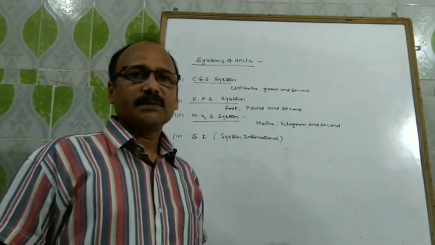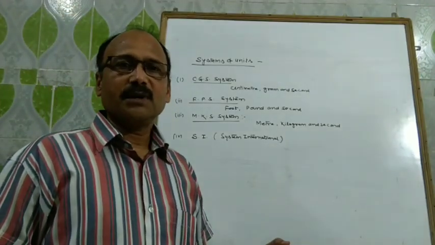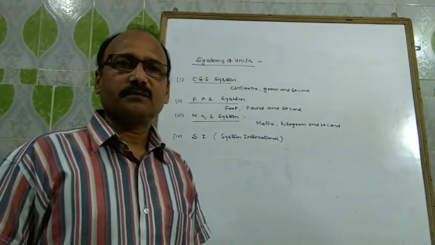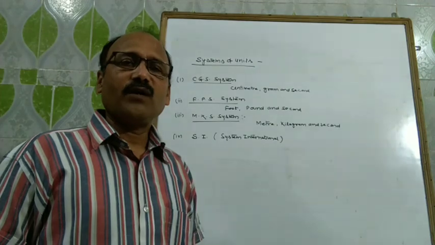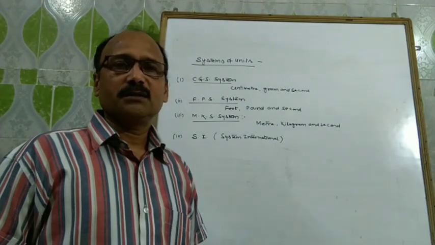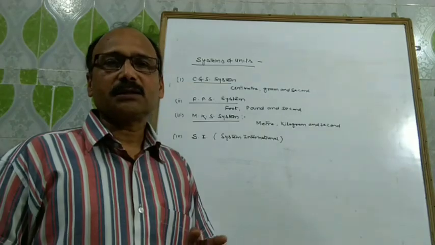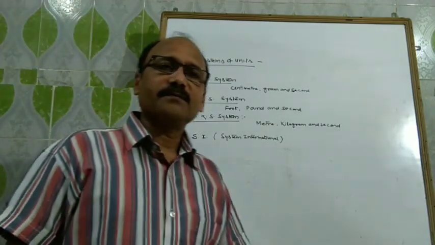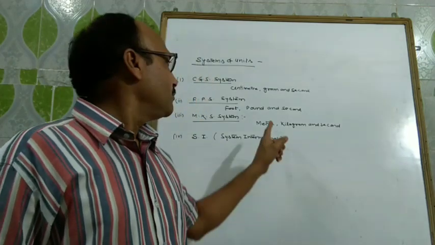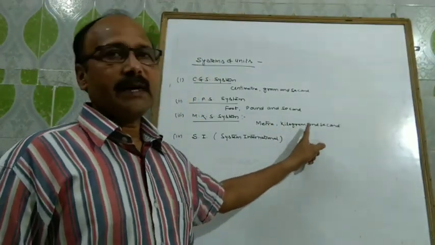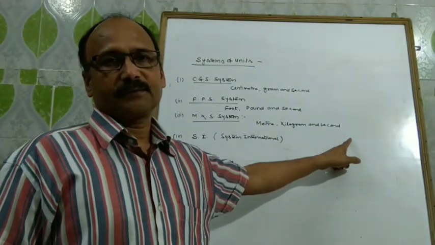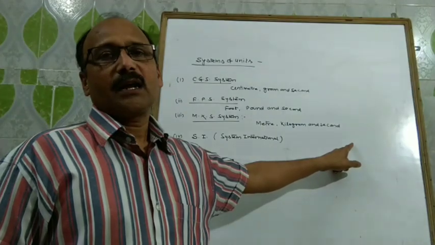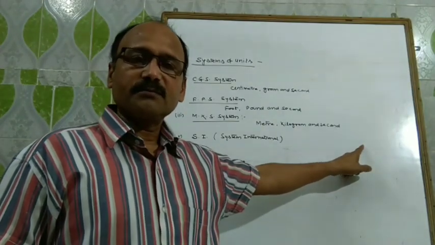MKS system, a system in which the units of fundamental quantities length, mass and time are represented by meter, kilogram and second is known as MKS system.